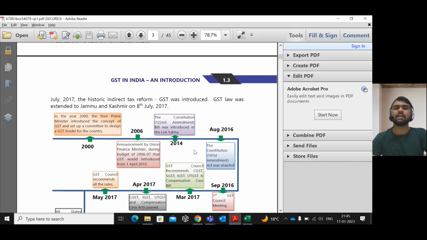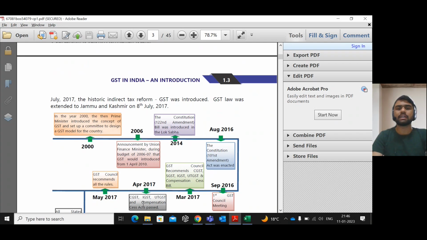This syllabus will also be covered in the Final, but in detail. After that, you will have the legal consequences: the penalty provisions, the adjudication provisions, the appeal provisions, and the confiscation related things. All these will be covered in the Final.